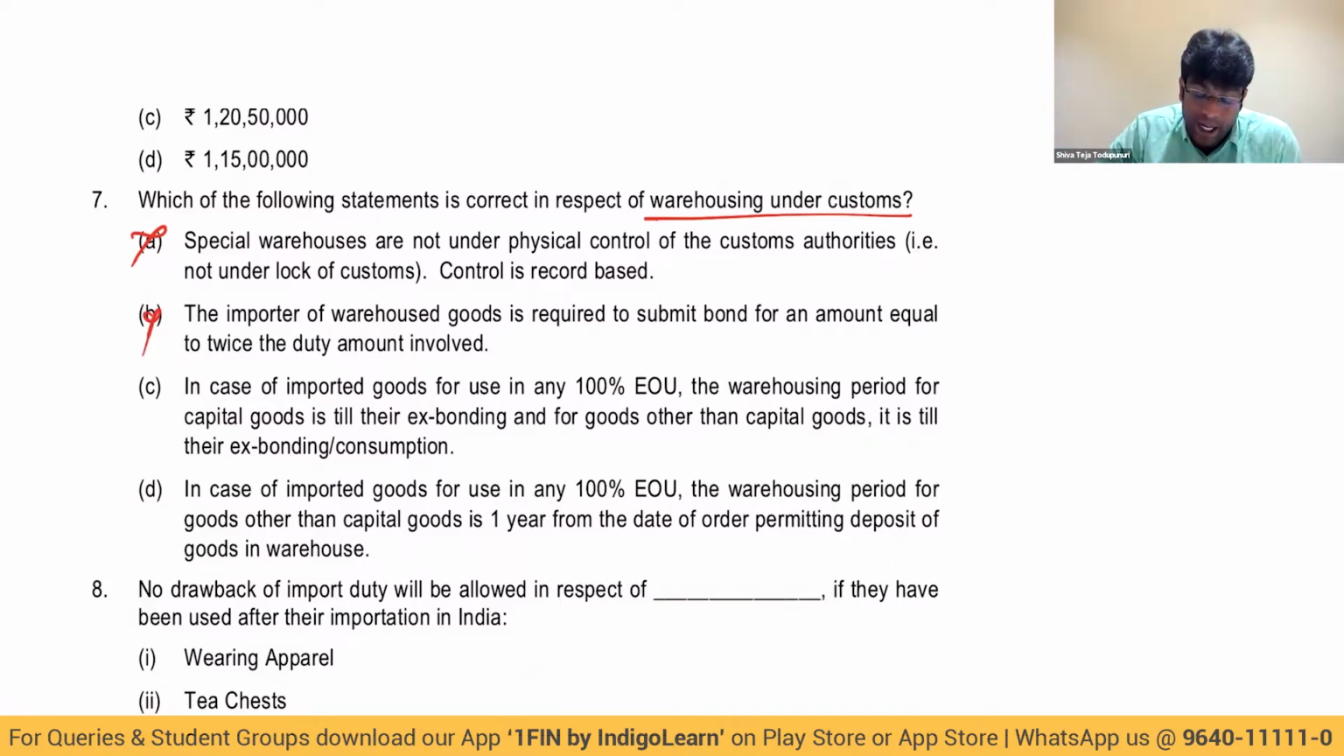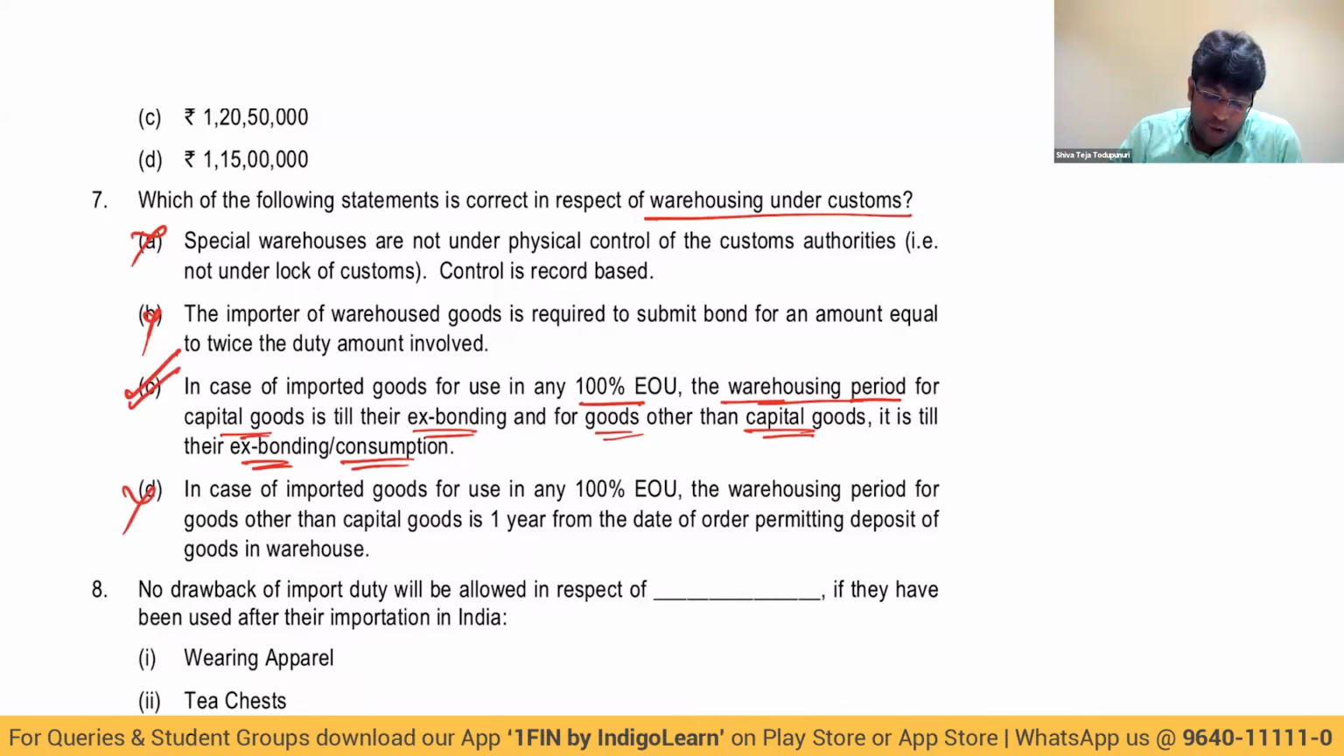Third point. In case of imported goods for use in any 100% EOU, the warehousing period for capital goods is till their installation, and for goods other than capital goods, it is till their installation or consumption. 100% correct answer. The time limit of 1 year and all will not apply in case of EOUs, EHTPs and STPs. In other cases, only the 1 year concept will apply. So answer is option C, my dear friends.